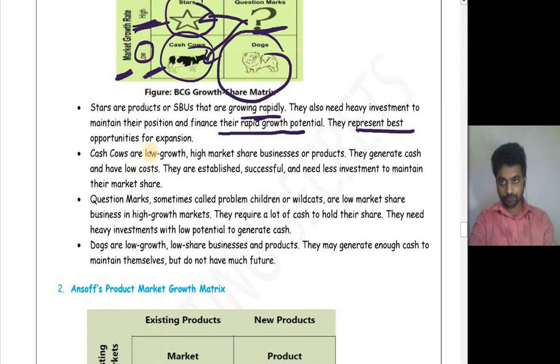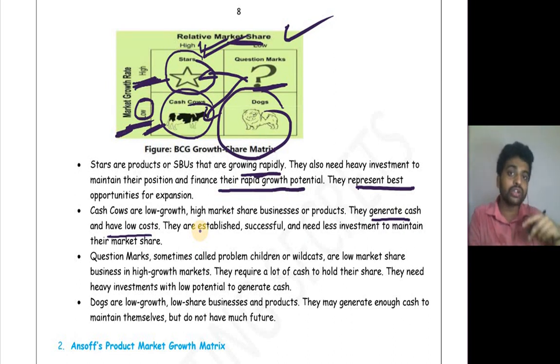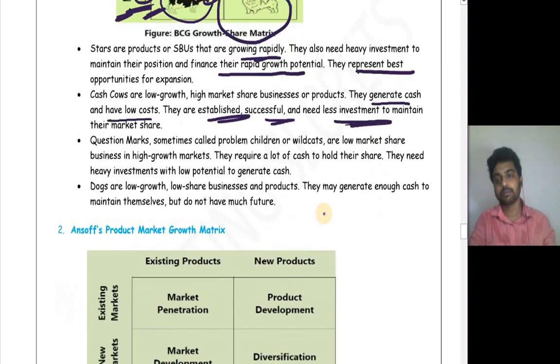Next comes the cash cow. This one has low market growth and high relative market share. Cash cows are low growth, high market share businesses or products. They generate cash and have low cost, because market share is there and the growth rate is low. Because the market growth rate is low, you are not required to invest more in the technology of a particular organization. So here cost will be low but return is high because you have more market share. They are established, successful and need less investment to maintain their market share.